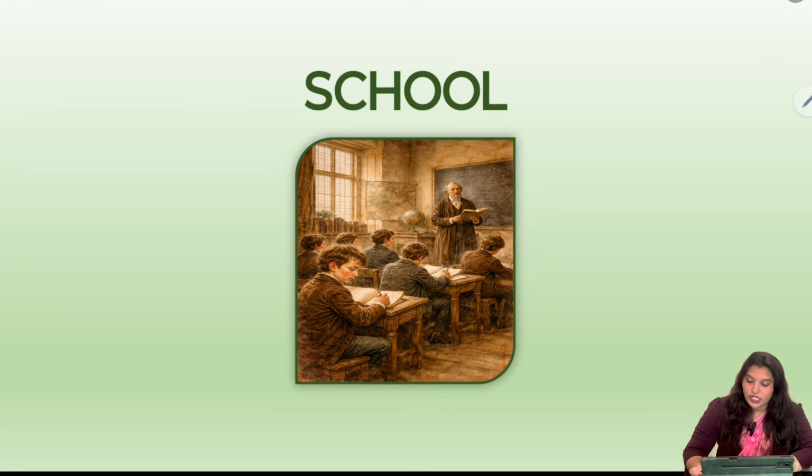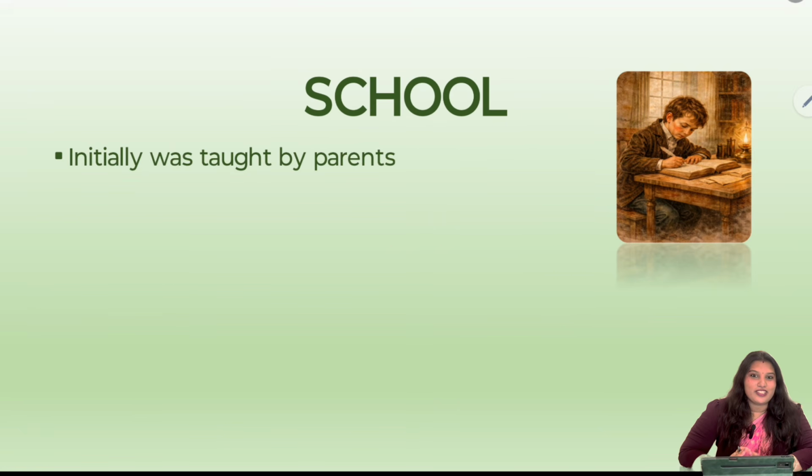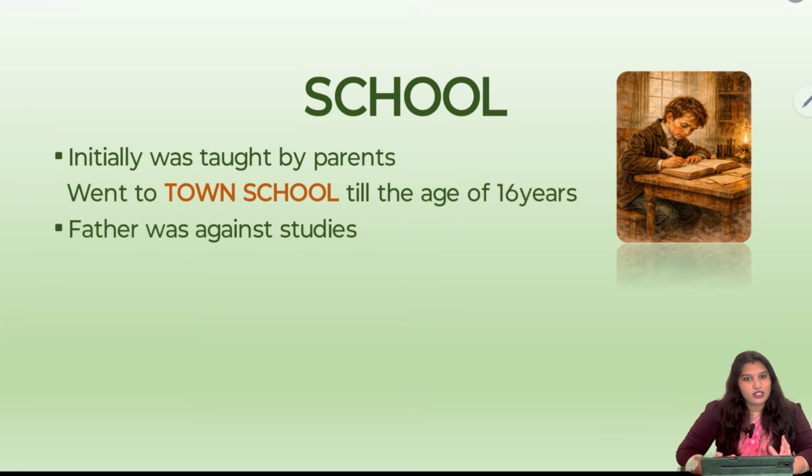In the initial days, mother and father taught him. So initially he was taught by his parents till 12 years. Till 12 years, Hahnemann did not attend school. The first time in his 12th year, he goes to town school, which is in Meissen. Until the age of 16 years, he attends town school. Father was against studies, mainly because of financial difficulties.